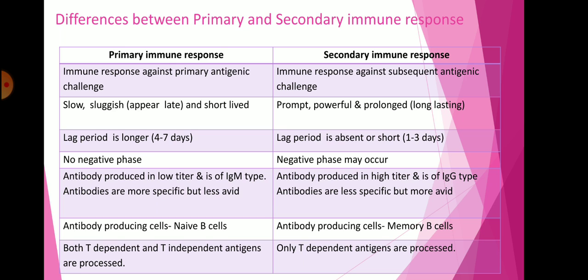In primary immune response, both T dependent and T independent antigens are processed. But in secondary immune response, only T dependent antigens are processed. So these are the differences between primary and secondary response.